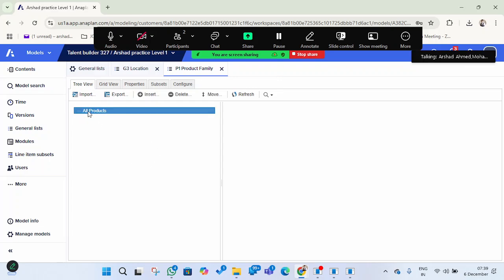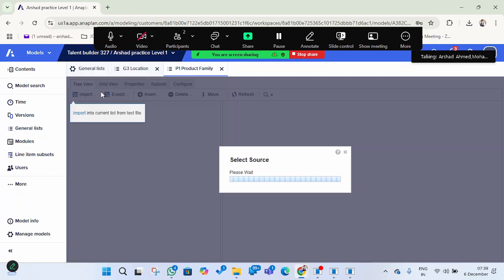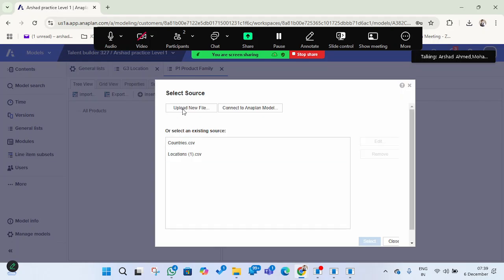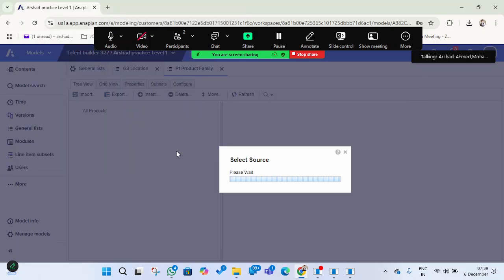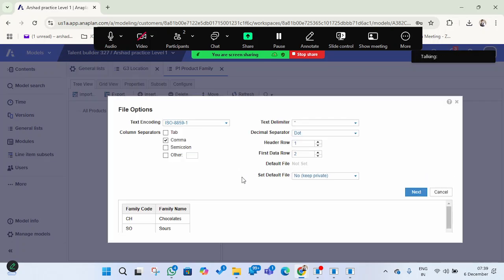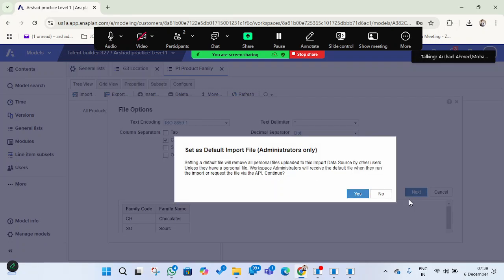We have given a top level here, but there is no other information available here. So once you import here, we can view the data also. Upload new file. The product family is here. The same way we can see here, there are only two columns, and there is one header, and the data starts from row 2, and we can change here to admins. Next.